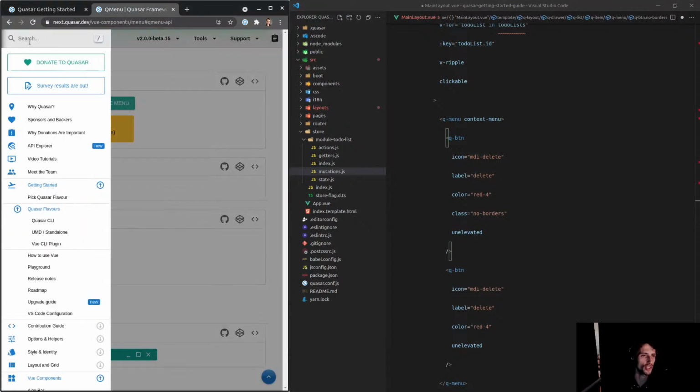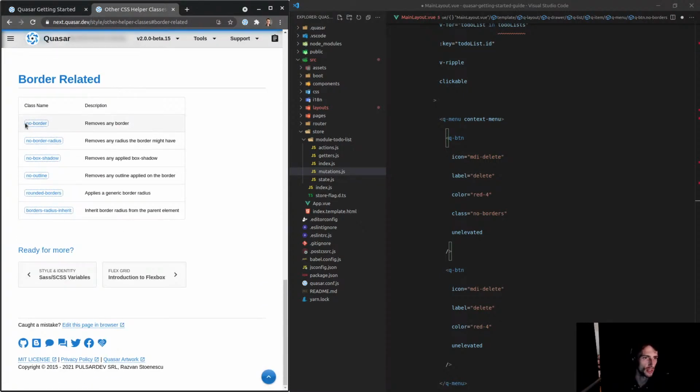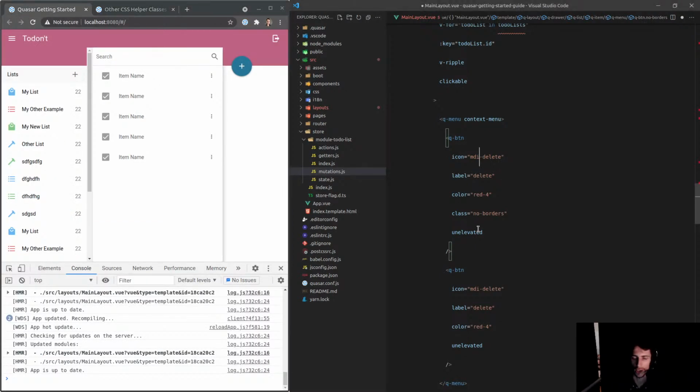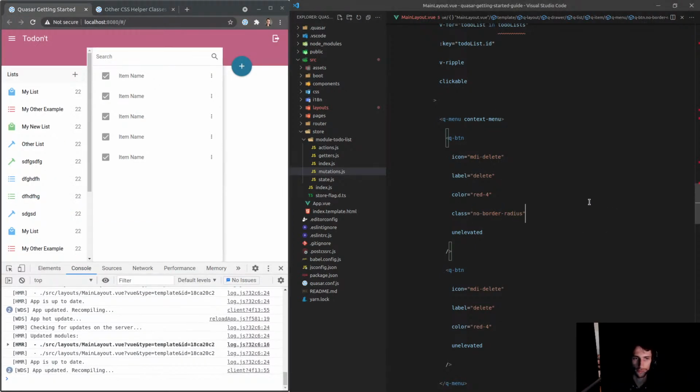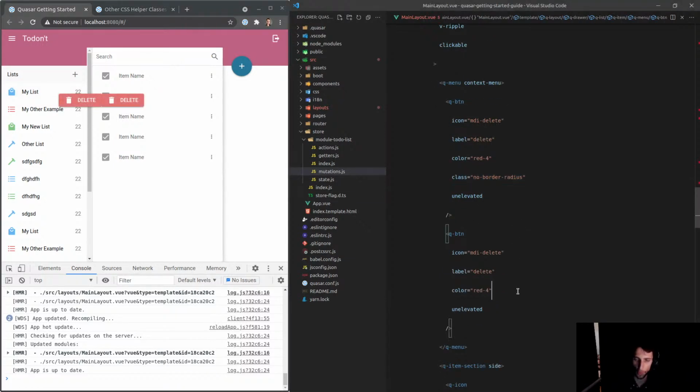It's got to do with the border radius. So let's search border-radius in the docs. No border radius. It looks like that's what it is. Yep, no border radius. Man, the docs are good. Love the Quasar docs. Save that. Nice, that's gotten rid of the border radius. I just want to make sure that when I add another button in the future, that's going to work fine.